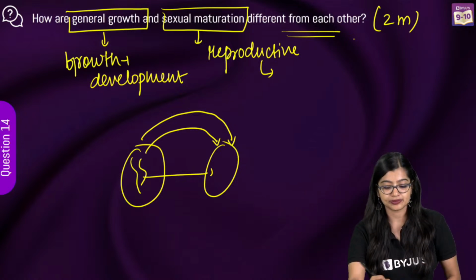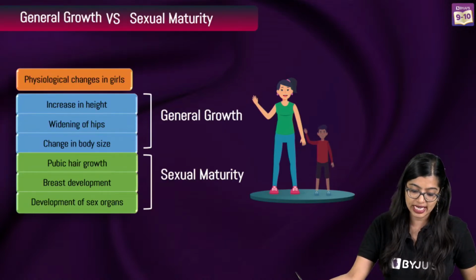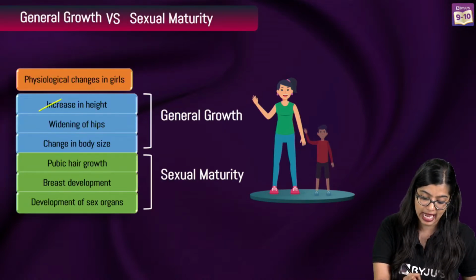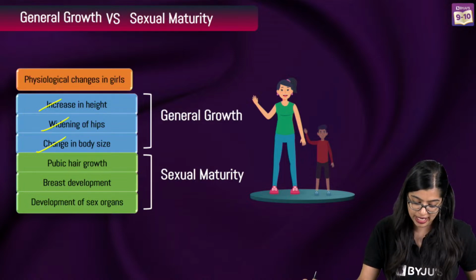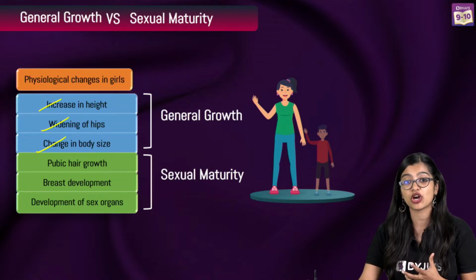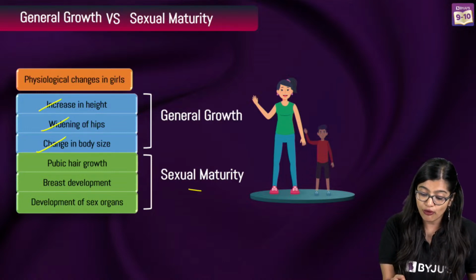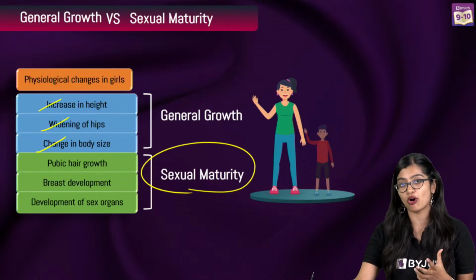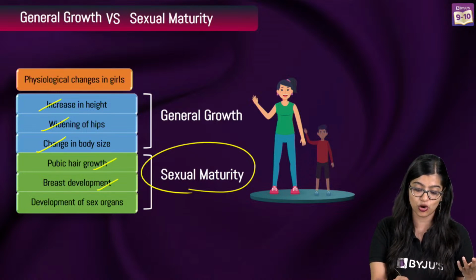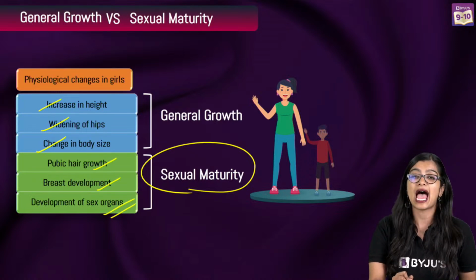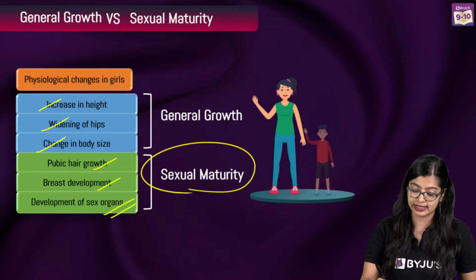All right, very good. So with this, if you see, general growth includes increase in height, widening of hips, and change in body size. Sexual maturity, like you have told me, is important for the sexual development of organs such as pubic hair growth, breast development in females, and the development of the sexual organs, right?